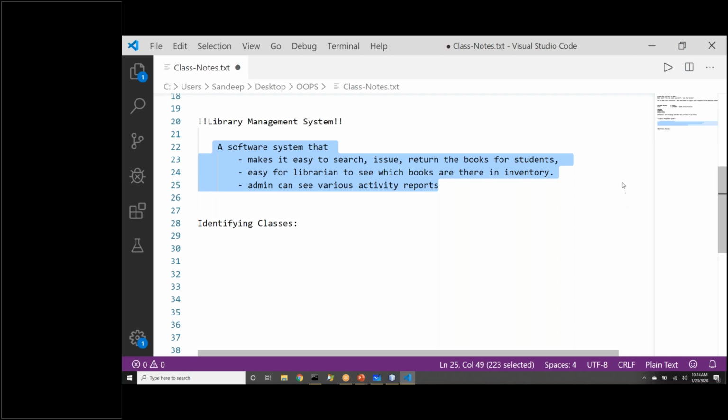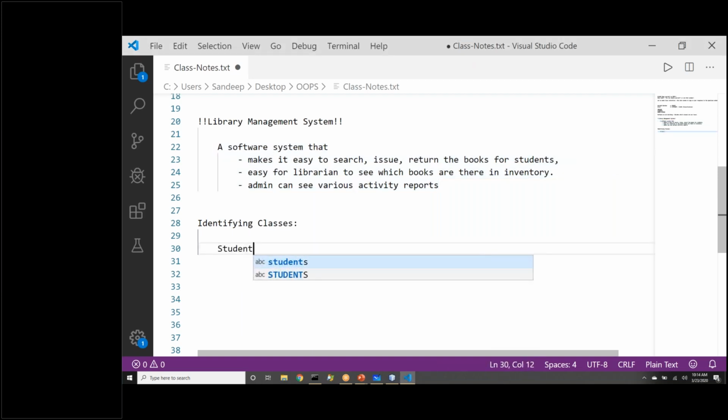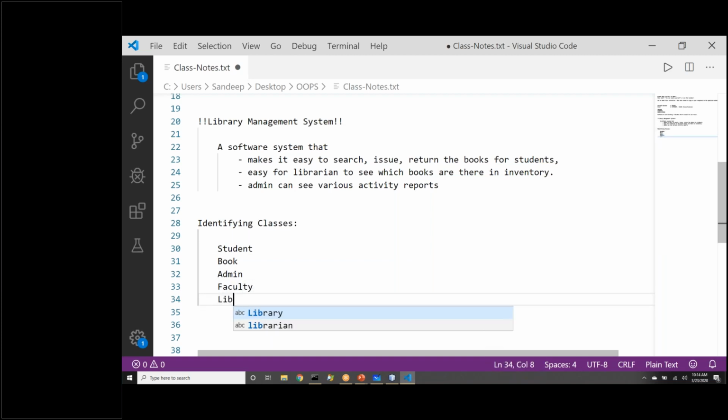Okay, so I see responses from people. Yeah, so I'll note down all the classes that you are saying. Somebody is saying student is a class. Yes. Book is a class. Admin is a class. Faculty is a class. And librarian is a class. Okay, anything else that you have said and I missed? Student details, student admin, books. I guess, yeah. Okay, please. Somebody said, yeah, I think these are the classes that you guys are saying.